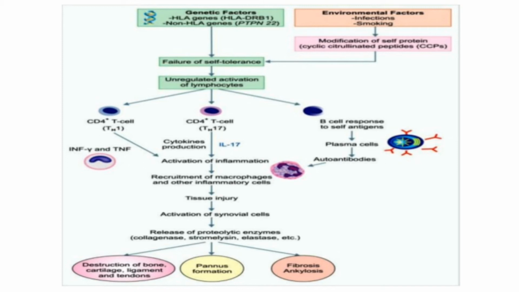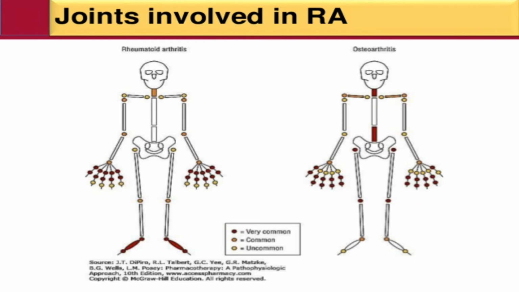Ankylosis means the abnormal inability of movement of the bones in the joints. They undergo three different parts: destruction of the bones, cartilage, ligaments and tendons, pannus formation and fibrosis, and ankylosis, abnormal immobility of the bones. Next point is joints involved in RA.